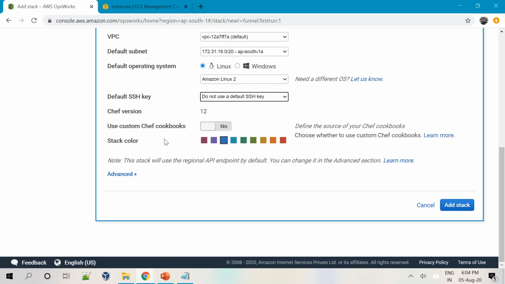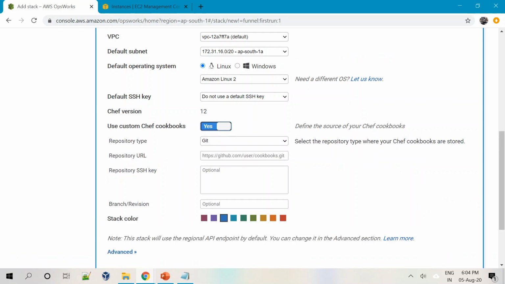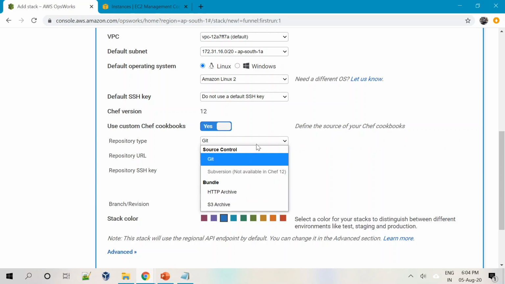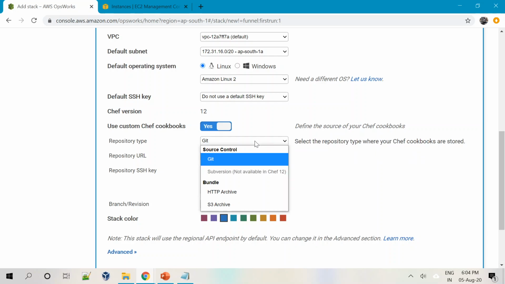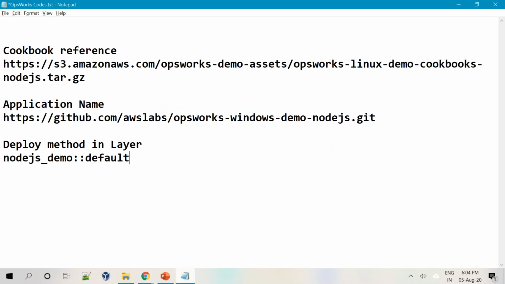Then you have custom Chef cookbooks. Yes, we want to do that because we really want to implement custom built cookbooks from Amazon, and we want to incorporate that. Then it will ask you where it is available. You have different repositories where you can place the cookbooks. One of the repositories is Git. We don't have it in Git. As you can see, it starts with HTTPS, so it's an HTTPS repository.